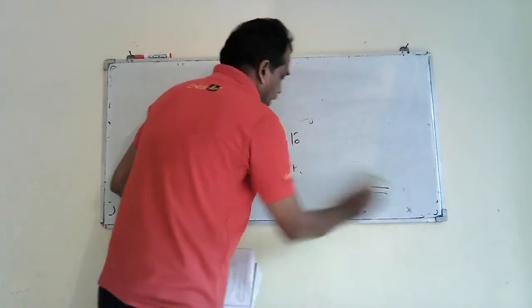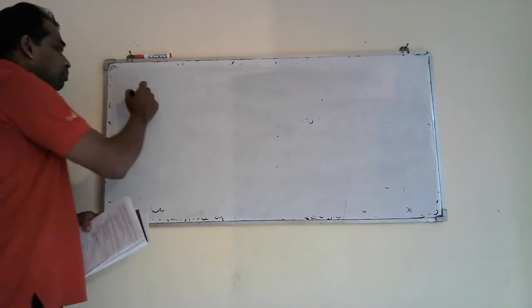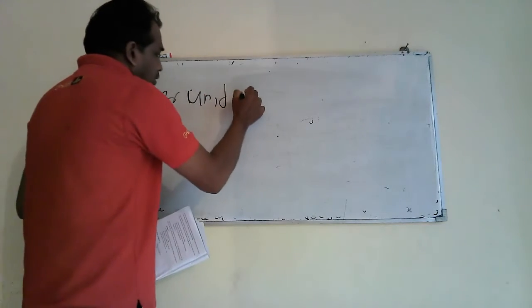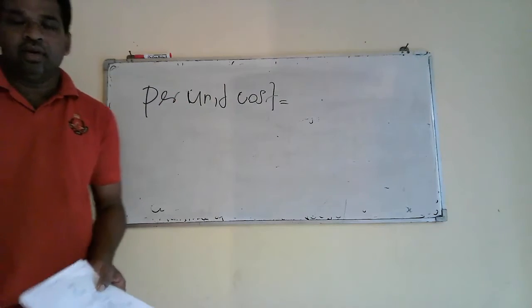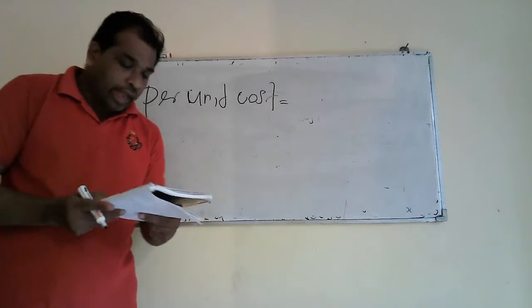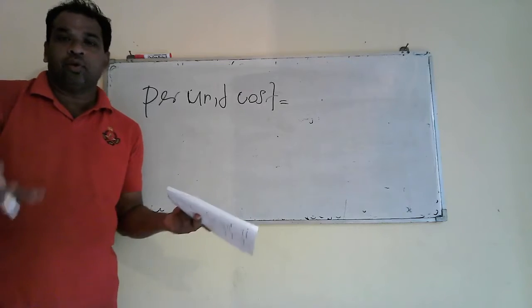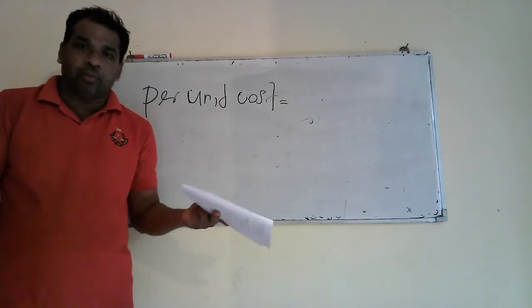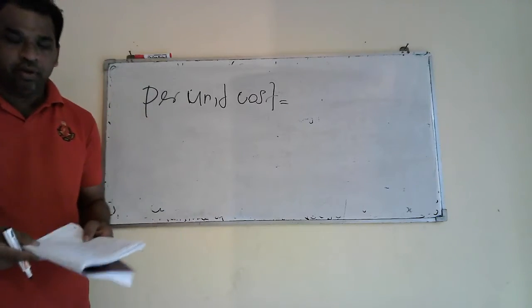Then, part 2, per unit cost. You know, per unit cost means average cost. That is the cost per 1 unit. You can calculate per unit cost by considering total cost and the number of units produced during the period. If you are given the total cost of production and the number of units produced during the period, you can easily calculate per unit cost.